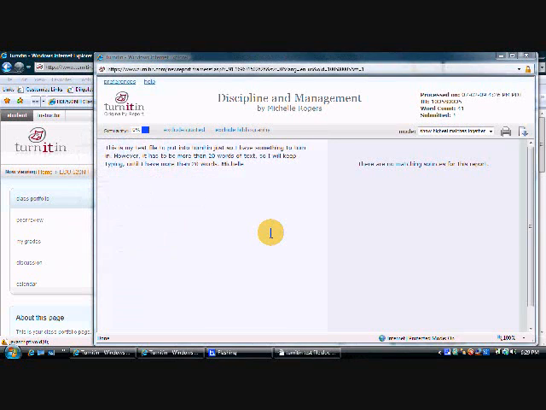Since it was taking a little while, I paused it, but now it shows me where I have matches, and it says there are no matching sources for this report. If it had found another web page or somebody else's paper that had this exact paragraph, it would have it over here, and I would know that, hey, I have a problem.